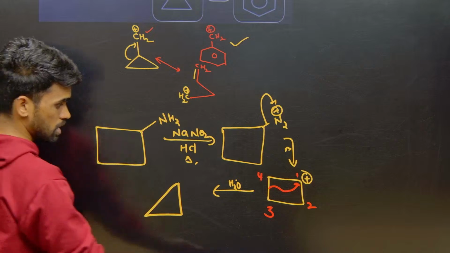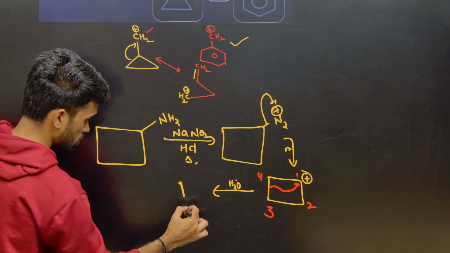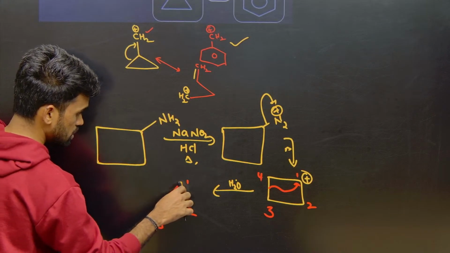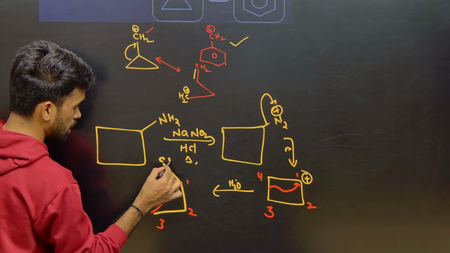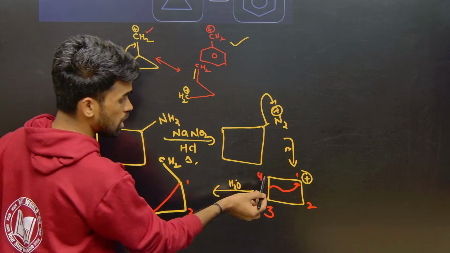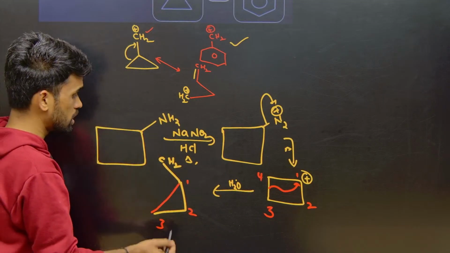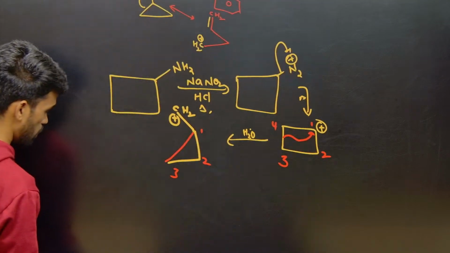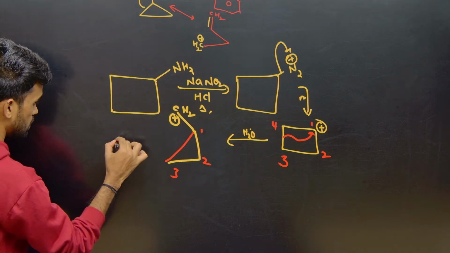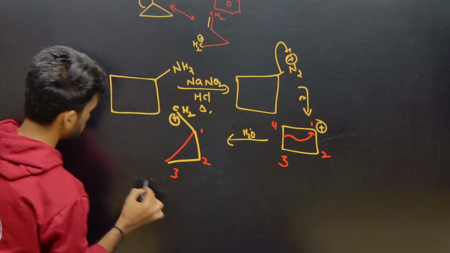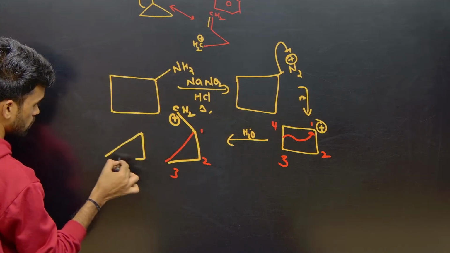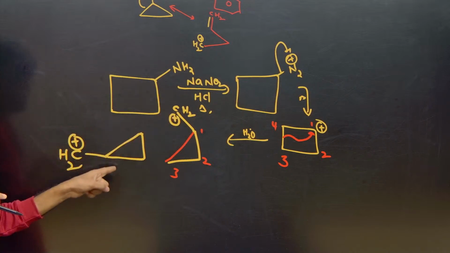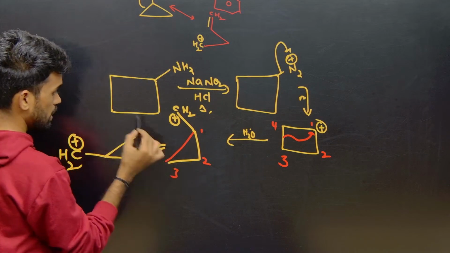Just imagine what is happening. You have a bond between 1, 2, 3 like this, and you have the 4th carbon here like CH2. Now which carbon is losing? The 4th carbon is losing its bond, so it should have the positive charge. If I want to write the structure properly, you can have a structure something like this. Like this, yes or no? Are both the same or not? Yes. So I am writing it like this, okay.